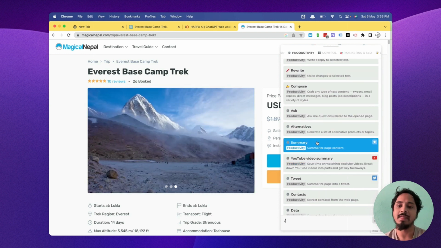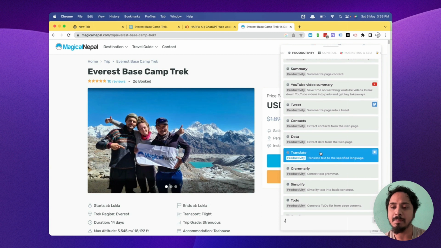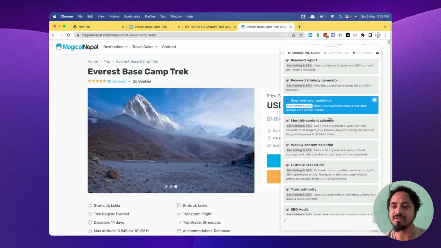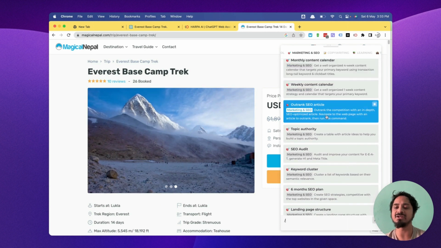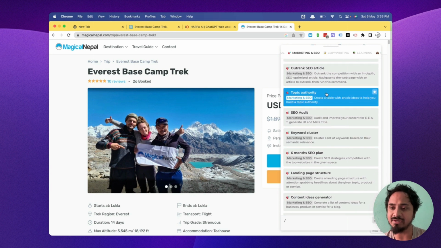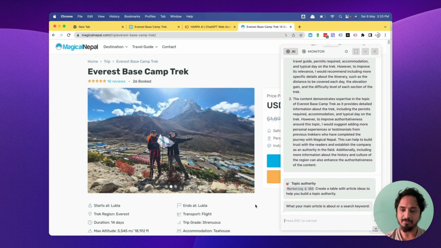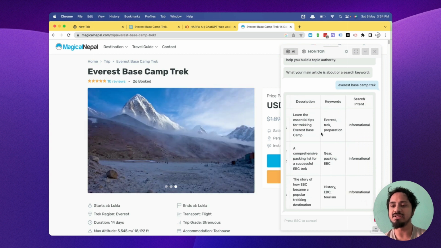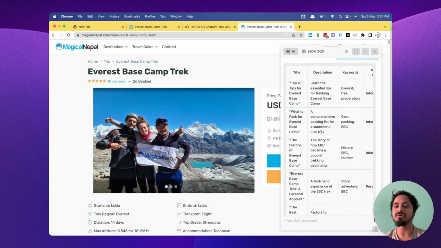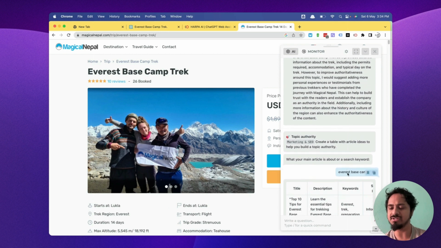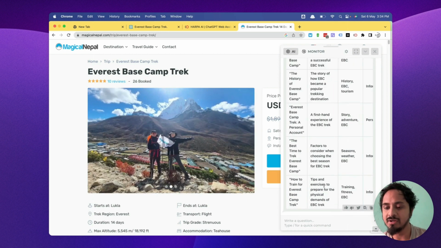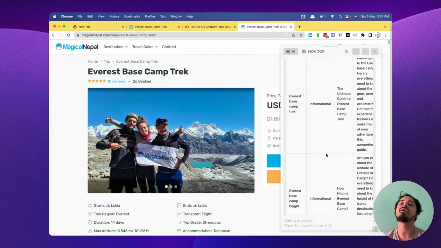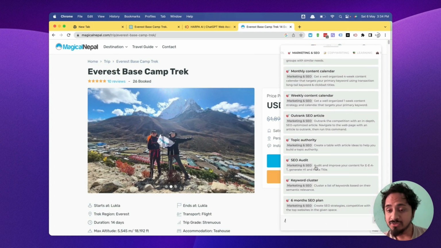You can click on summary to have a summary, data, Grammarly, to-do, keyword report we have already used, segment the audience, monthly content calendar, it will automatically generate that for you. Topic authority, it will create a table and use a topic. Let's test that. Okay, for topic authority, we can easily use this tool to build up authority on the keyword strategy. Okay, so this is great, guys. We can easily check, we can easily audit, we can easily extract the keywords. Lots of things we can do, and that too for free.